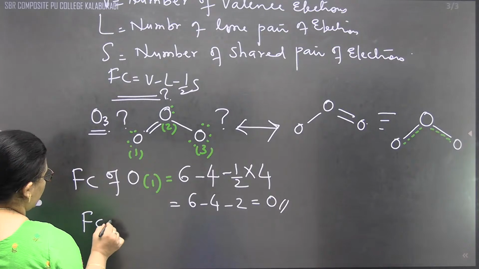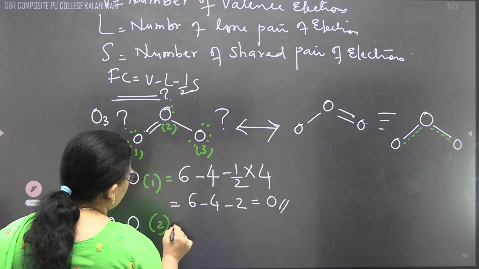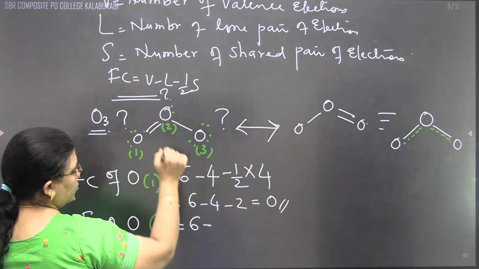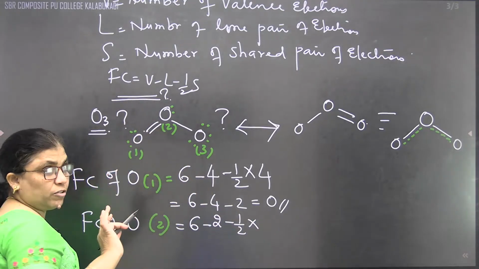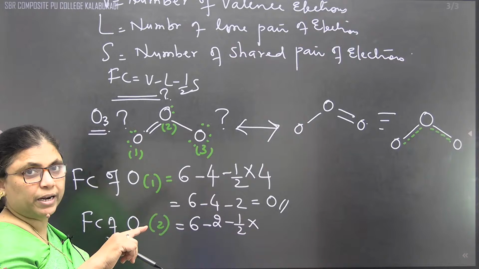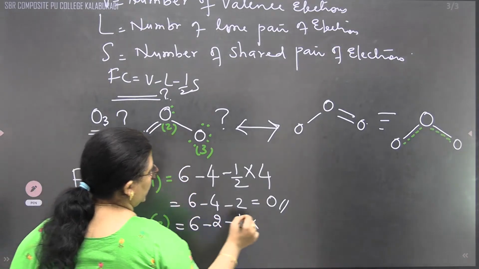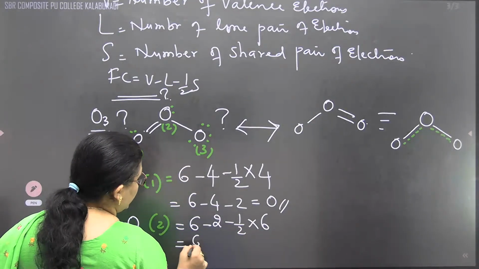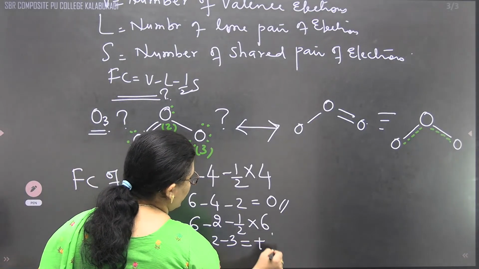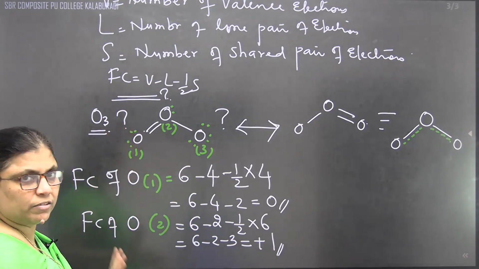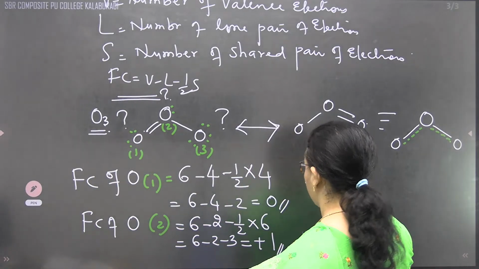Same way, we'll write the formal charge of oxygen number 2. The number of valence electrons is 6, the lone pair electrons are 2, minus half of S. How many bonds are there around that element? Every bond has 2 electrons, so number of bonds multiplied by 2 gives 6. So we can write 6 minus 2 minus 3. It becomes plus 1. The charge carried by the second one is plus 1. Same way, the formal charge of oxygen number 3.